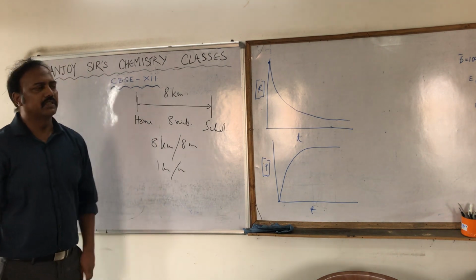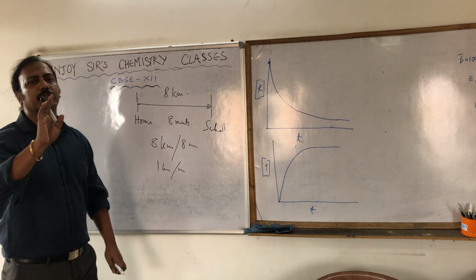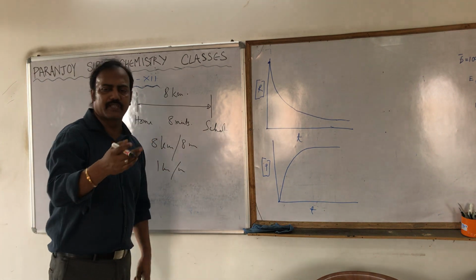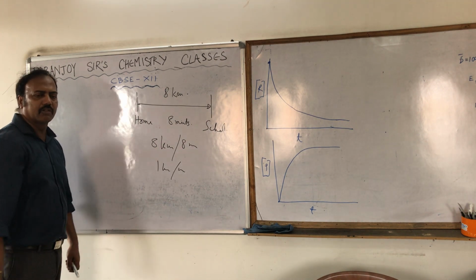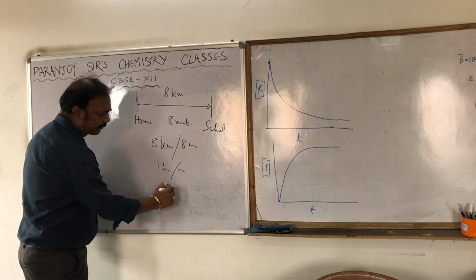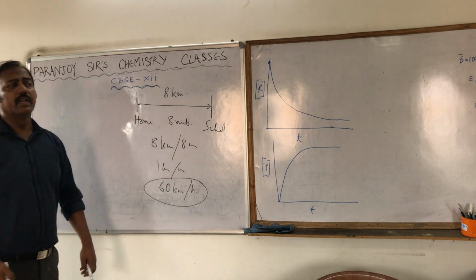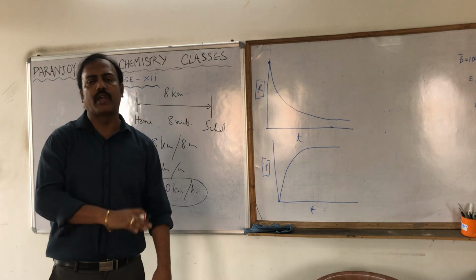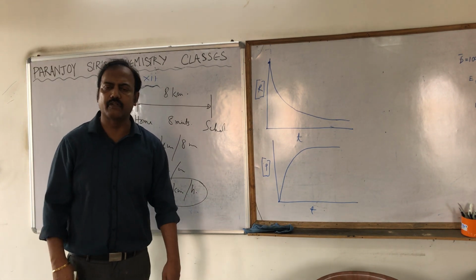But if I ask you what should be my speed in the speedometer, generally we express it in kilometer per hour. If I ask you to express it in kilometer per hour, you can very easily convert that, and it will be 60 kilometers per hour. Does it mean that while moving from my home to my school, I am always moving at 60 kilometers per hour?